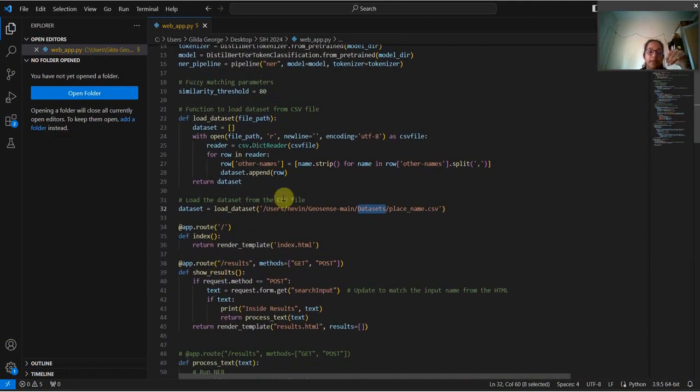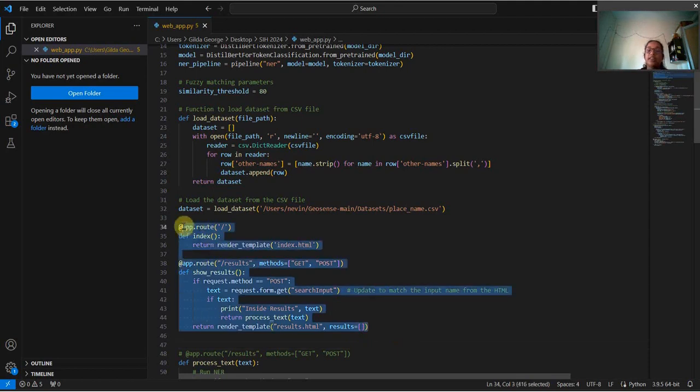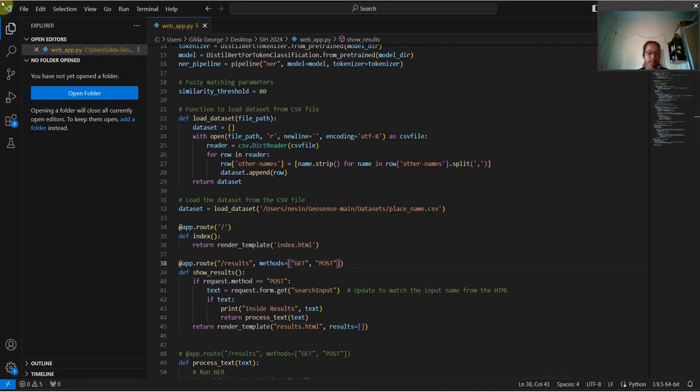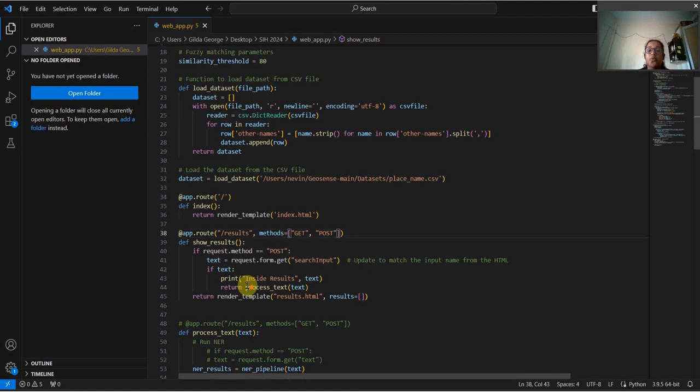So I come back to where we're using the data set, and over here we have used the Flask code, where we are taking the GET and the POST. That is, GET is the query we are taking, we are getting the query, and POST is printing the results later on. So when we are typing the query in the search engine, it takes the query and then the results are returned later.